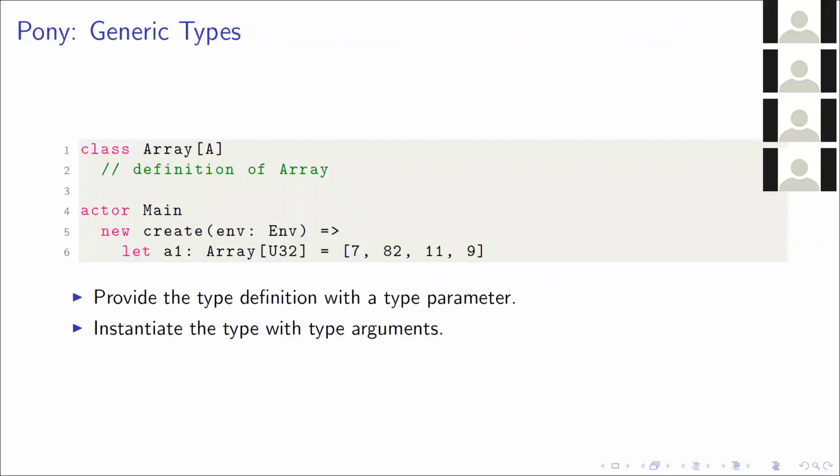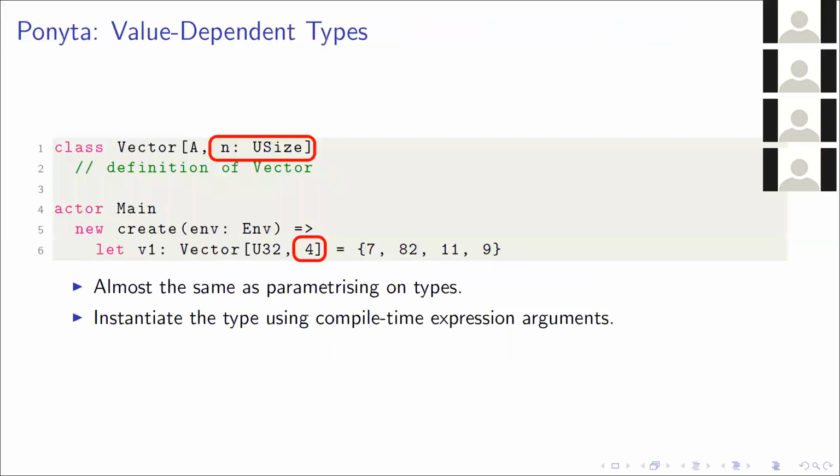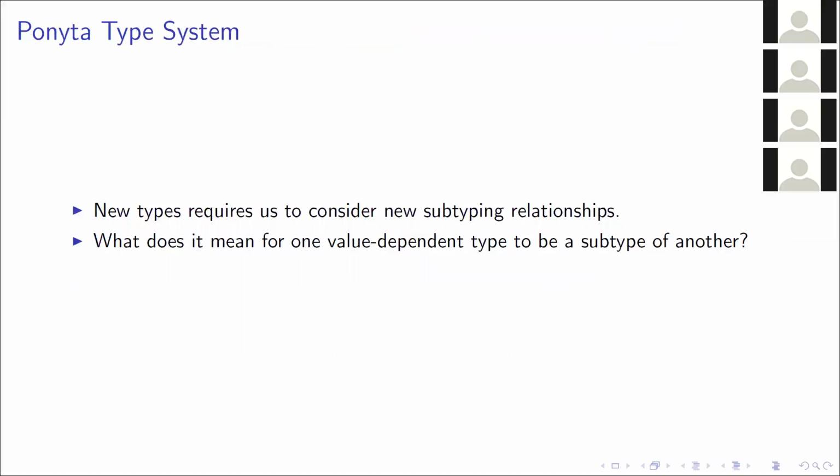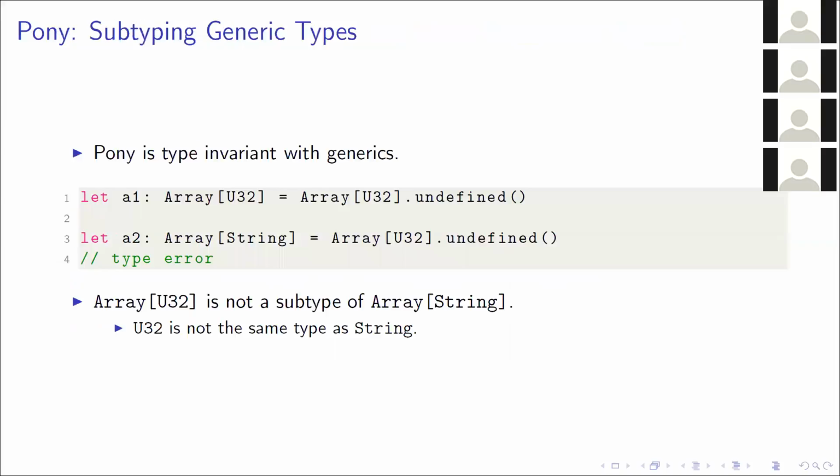So recall this array class, which is parametric on the type of its element, and recall the vector class, which is parametric on the type of its element and also on the size of the container. Now, new types require us to consider new subtyping relationships, precisely what it means for one value-dependent type to be a subtype of another. So we start off by looking at how Pony deals with subtyping on generics.